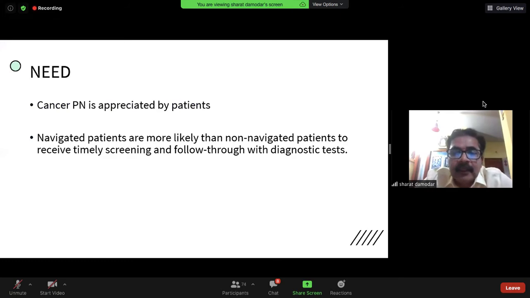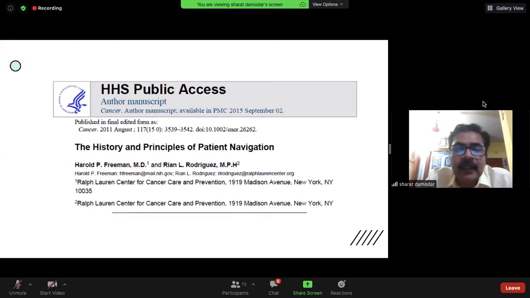Is there a need? So if you just look at data, I didn't put all of that, but clearly this kind of patient navigator is clearly appreciated by patients. So there's good data to suggest that patients are very happy when they have this assistance, and that navigated patients are more likely than the non-navigated ones to come for timely screening, follow-up with diagnostics, better follow-up and better outcomes. So this evidence is clearly out there. And thereby people have realized that there's a need to look at this because this is definitely going to improve your patient outcomes.